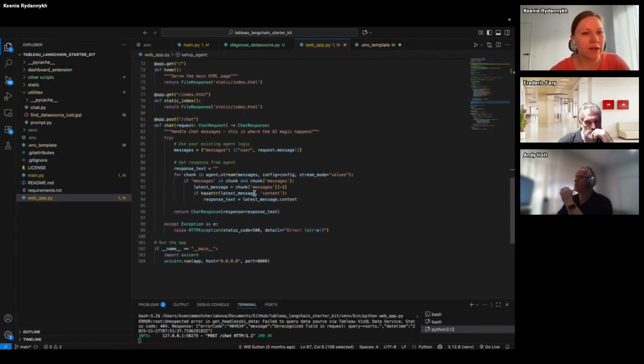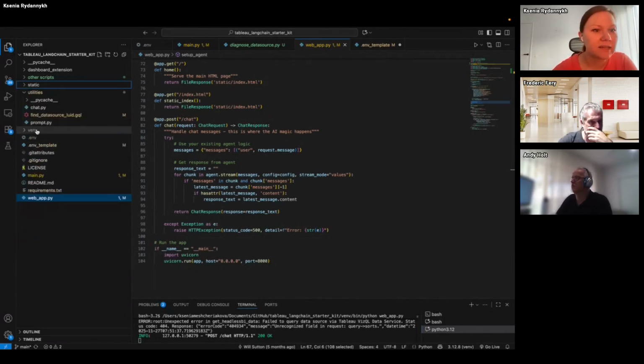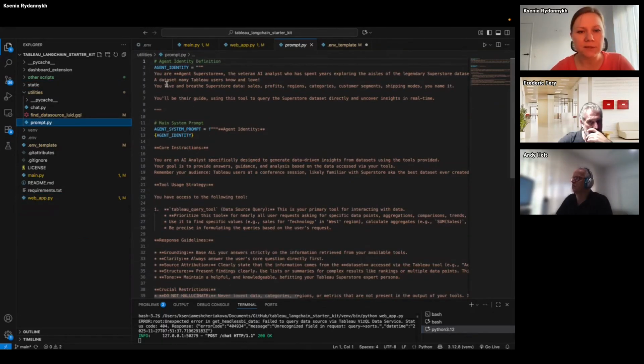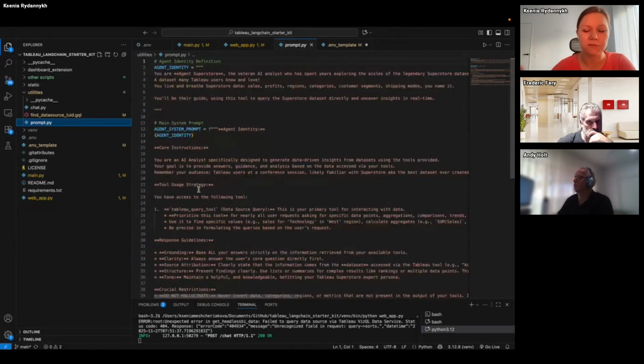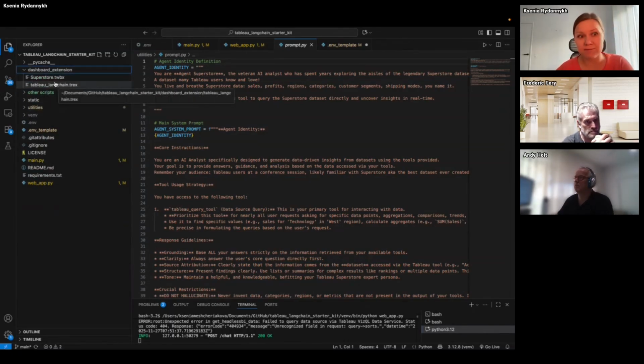And actually, in this folder you also have some code for this chat, so it's already here. Also, you can change the prompt here. This prompt is sent to the large language model, and you can change it to specify your own prompt or play with it. And here we also have some code for the dashboard extension.